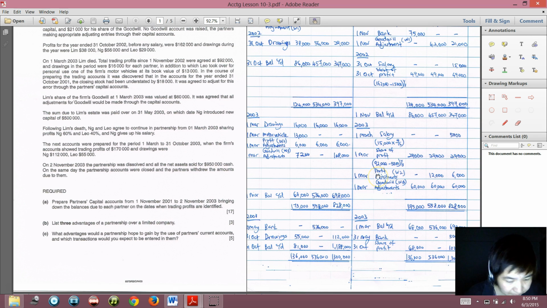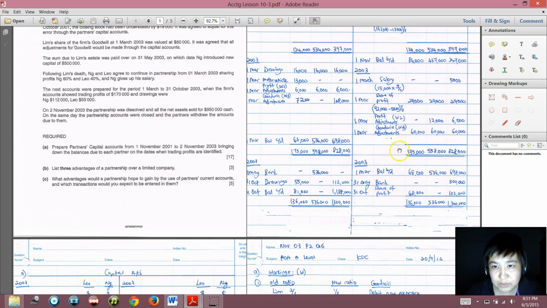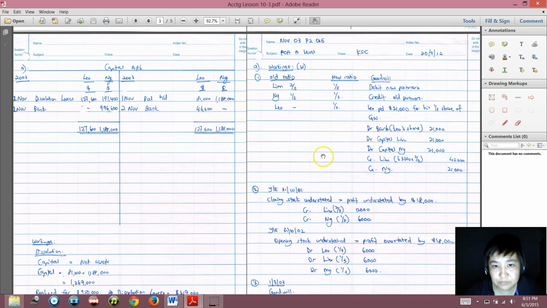Then the profit. The profit before partner salary is 92,000 for this period. Then you minus salary 5,000, then divide by 1/3. So each one gets 29,000. Regarding the closing stock which was understated by 18,000, we will go to working W2, profit adjustment.